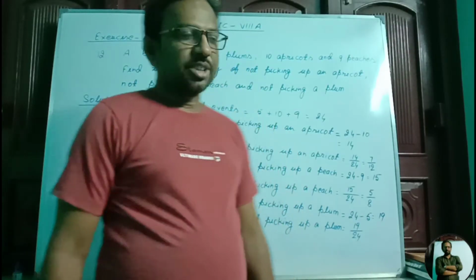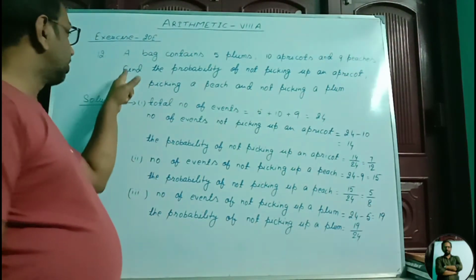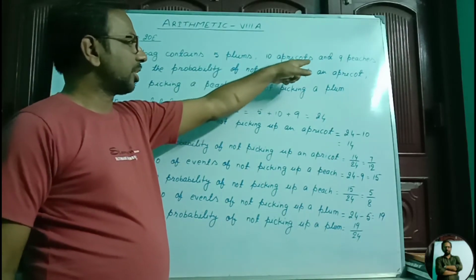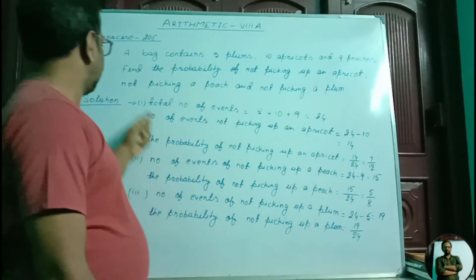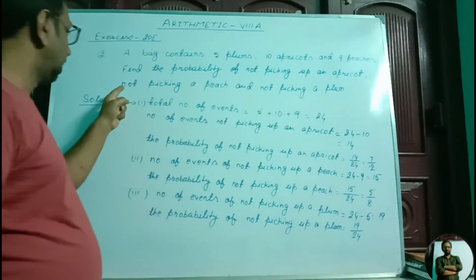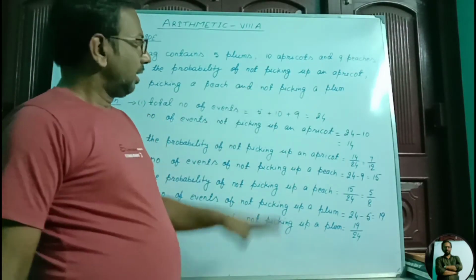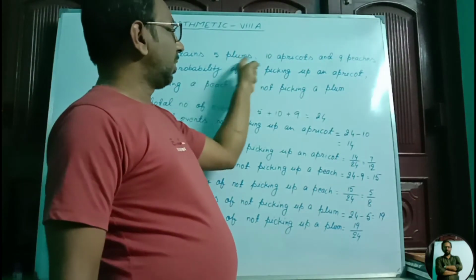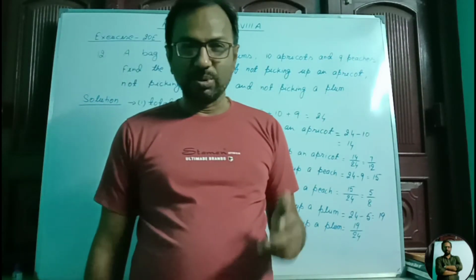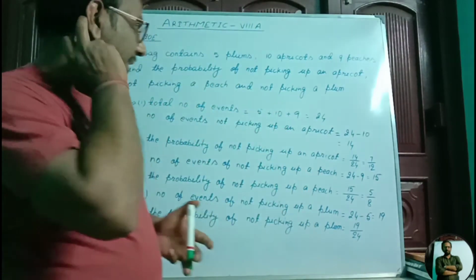Now we have reached the last question of this exercise, question number 12. This question states that a bag contains 5 plums, 10 apricots and 9 peaches. Find the probability of not picking up an apricot, not picking a peach and not picking a plum. A small introduction about these three words, plums, apricots and peaches: these three are kinds of fruits, especially with red colors.